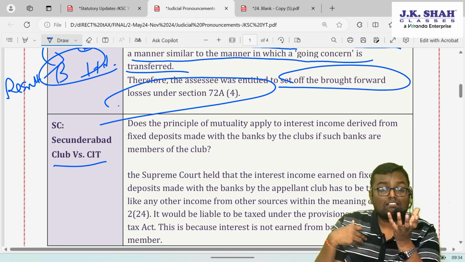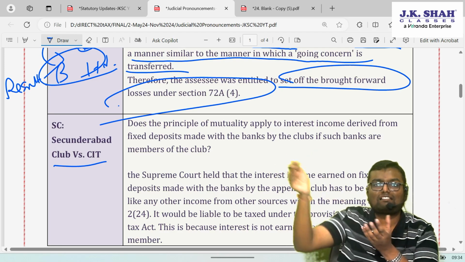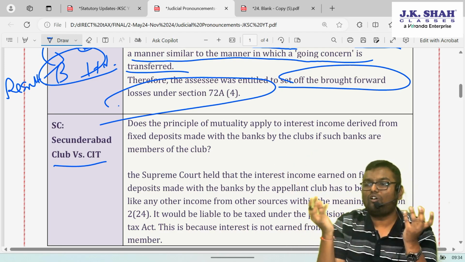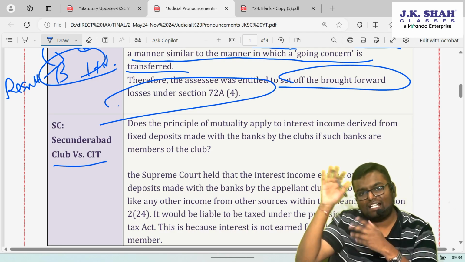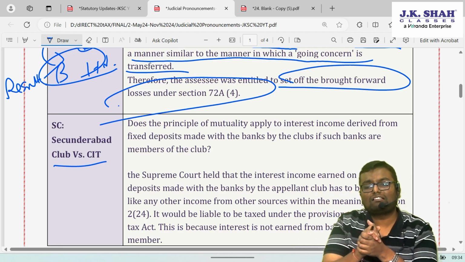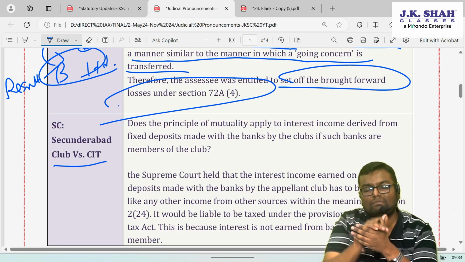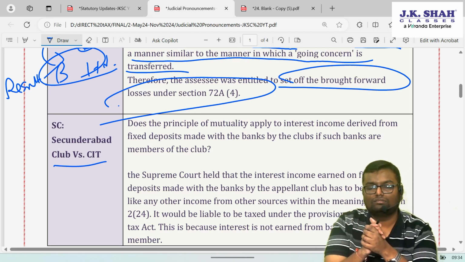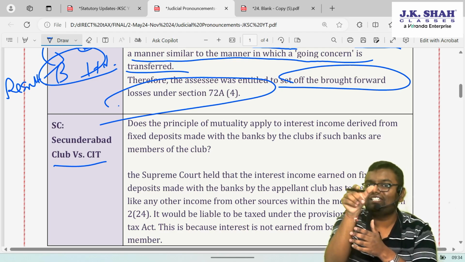That club is now having a surplus. It wants to invest somewhere. Now one of the members is into the banking business. So the club said, rather than investing somewhere else, why not give this surplus to our member only, who is doing banking business? So the club transferred this surplus to that member in the capacity of a banking unit.